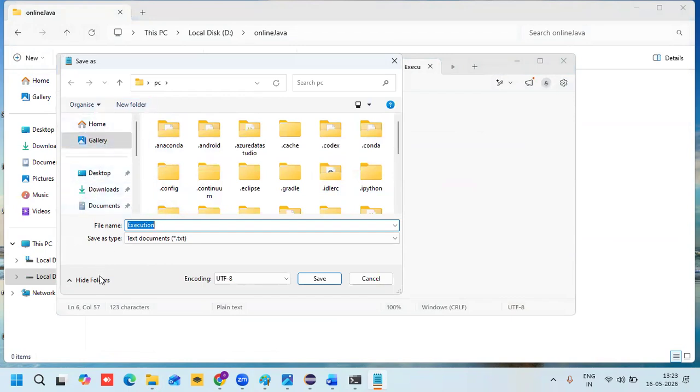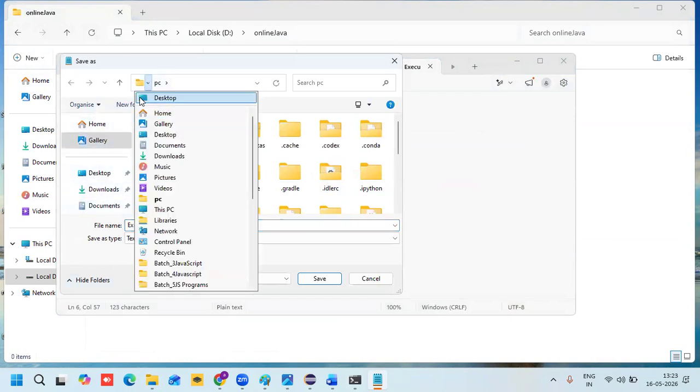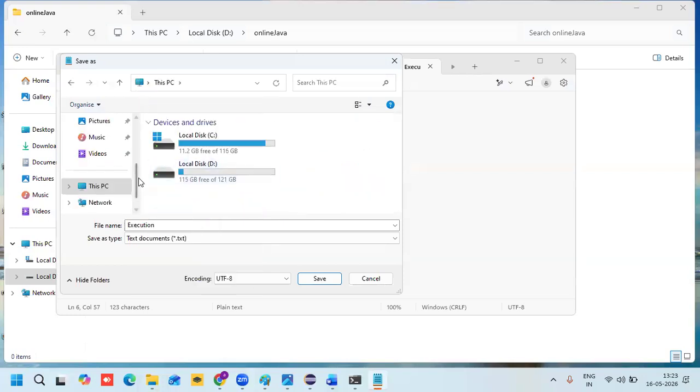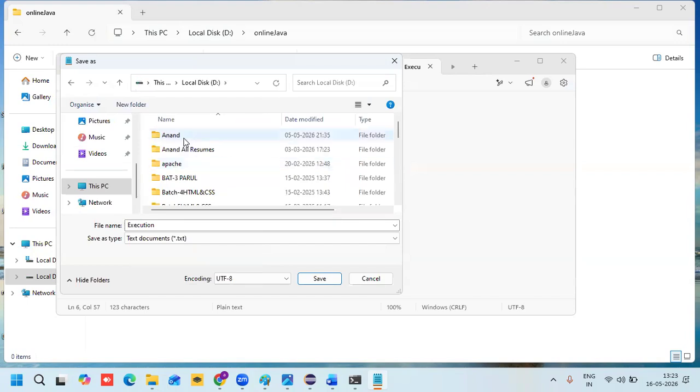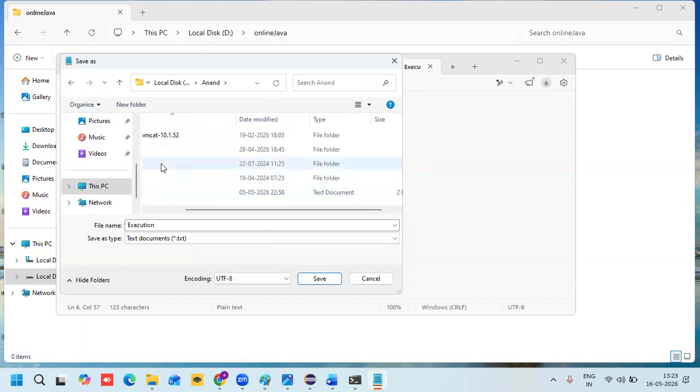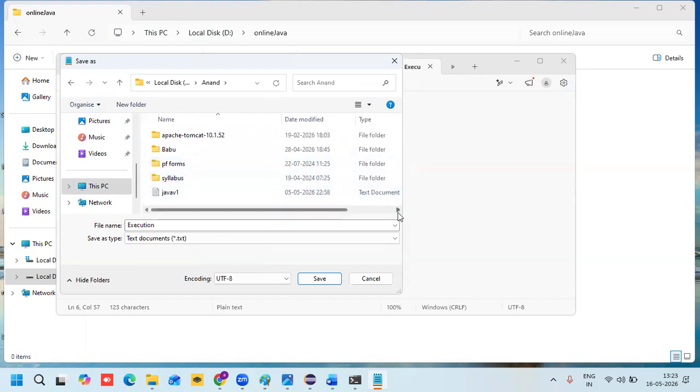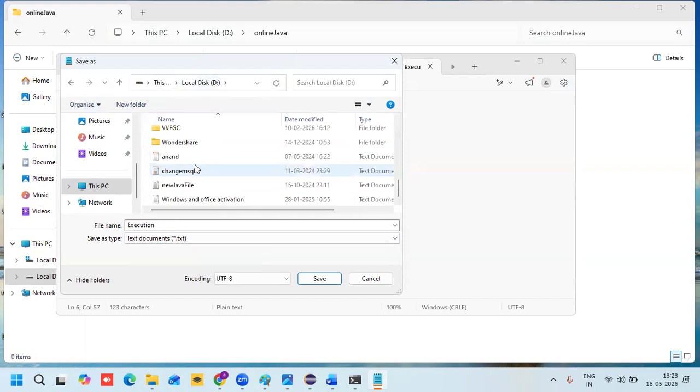This PC, D drive, and Anand. Inside Anand is my folder name here. Anand Java, right? That is the folder name here.